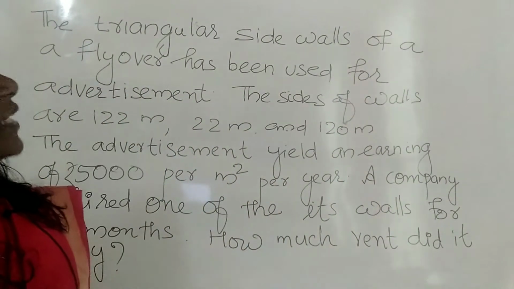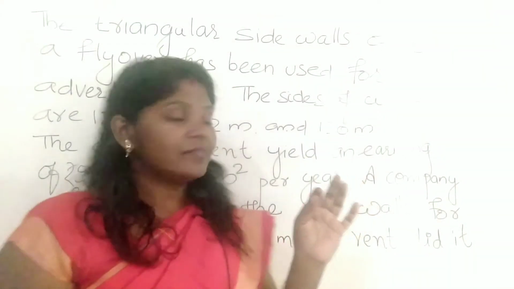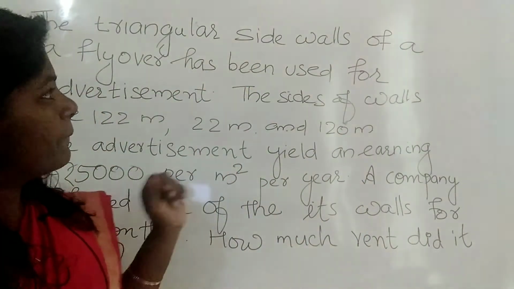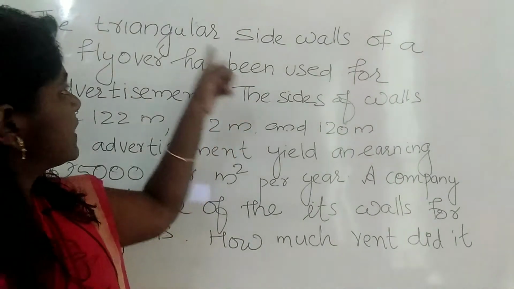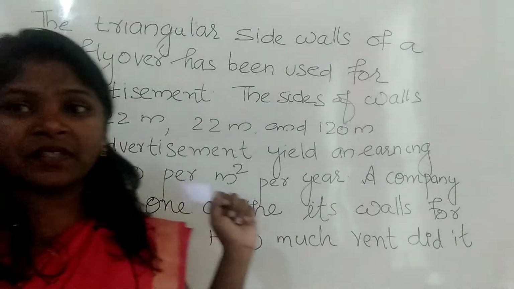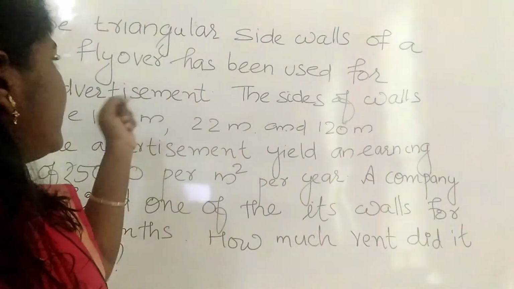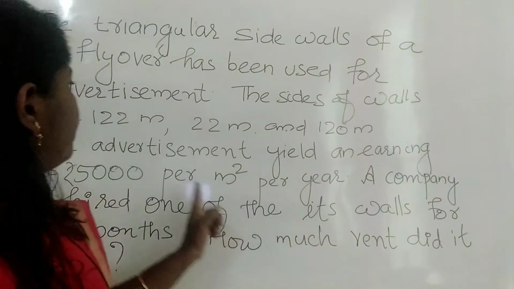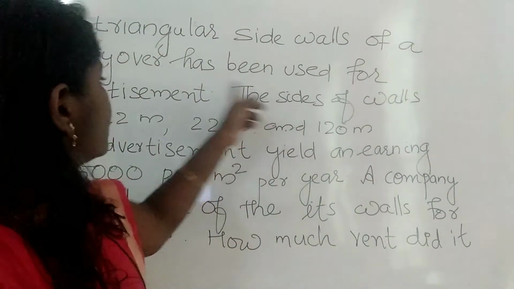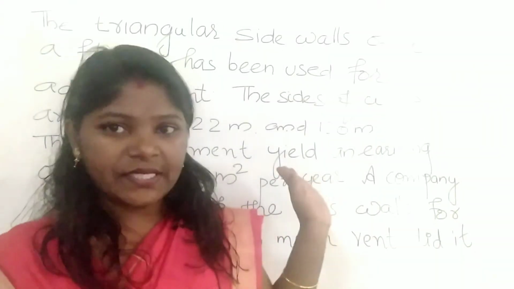The triangular side walls of a flyover. There is a wall which is the side wall of a flyover. And what is the shape of that wall? It's a triangular shape, it is given in the question. So it is a triangle, and that wall is used for advertisement.